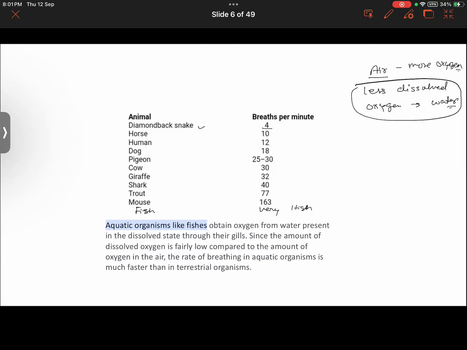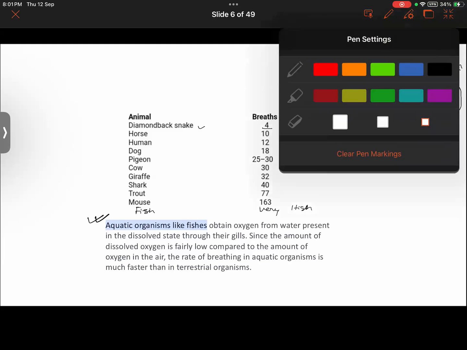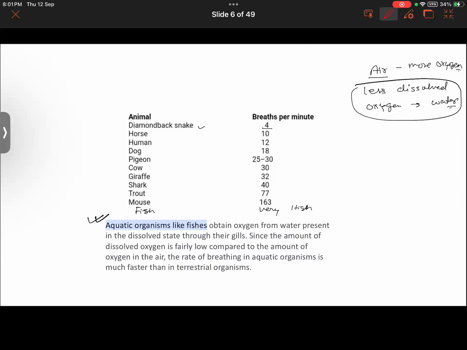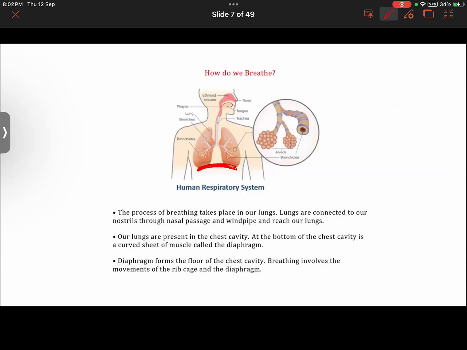Understood this now? Read this given paragraph. Read the complete aquatic paragraph. Aquatic organisms like fishes obtain oxygen from water present in the dissolved state through their gills. Since the amount of dissolved oxygen is fairly low compared to the amount of oxygen in the air, the rate of breathing in aquatic organisms is much faster than in terrestrial organisms. Okay, so hope you have understood this so far. Good then. Now let us understand the mechanism of breathing. How does breathing usually occur?